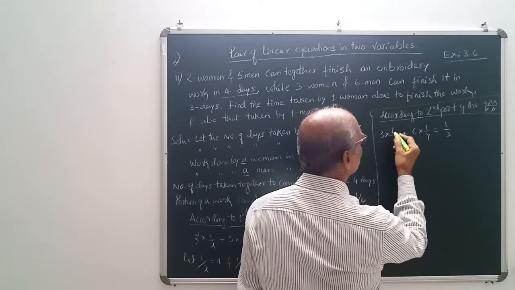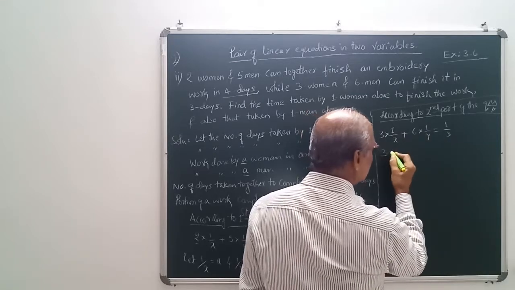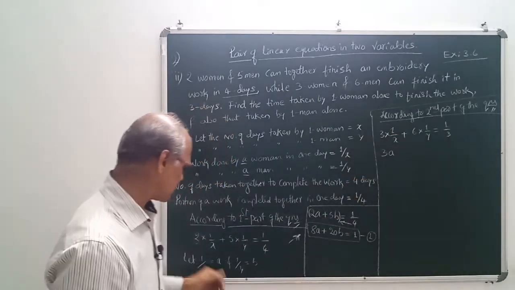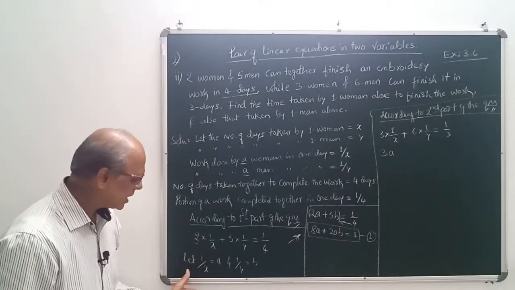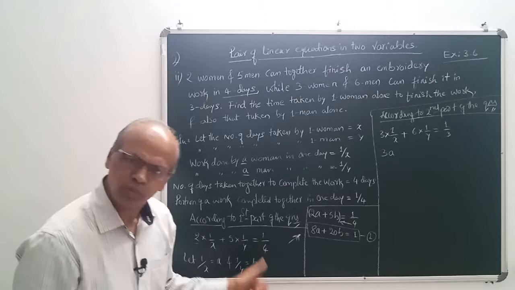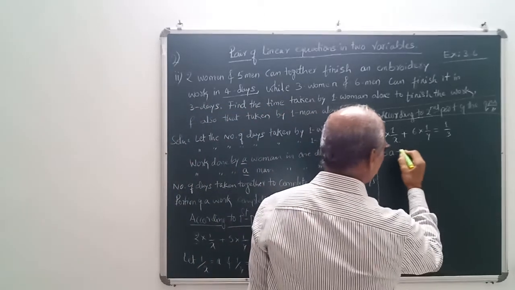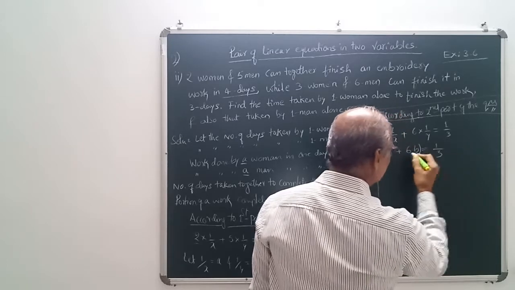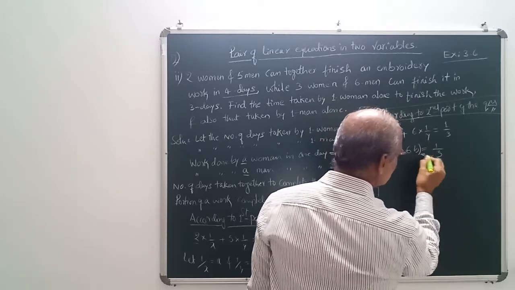Now substitute for 1 by x and 1 by y. 3a. Why a? This 3 is here. 1 by x means our assumption here, let 1 by x is equal to a and 1 by y is equal to b. That means 3a plus 6b is equal to 1 by 3. Again the same case. What do you do?